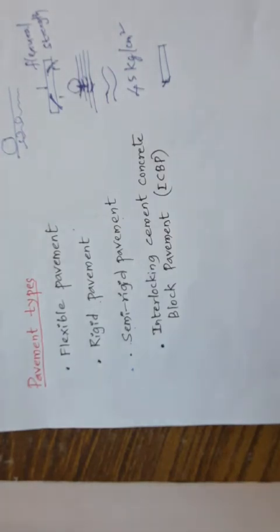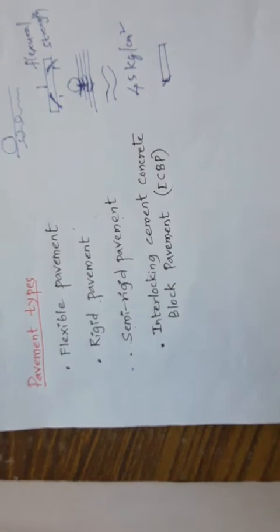So when you construct the semi-rigid pavement, for example, you have the CC pavement now. CC pavement has a life of something like 30 years, 40 years. After the CC pavement goes off, then we use it as a base course, because it's very much hard. Even though it has gone off, it's not giving proper rolling for vehicles on the pavement, but it can be used as a base course.